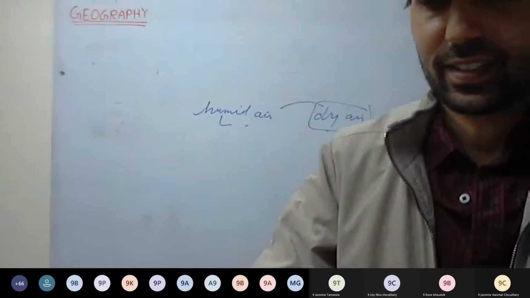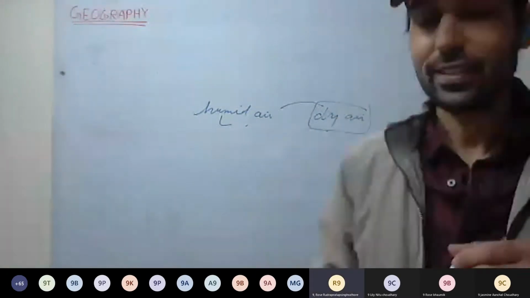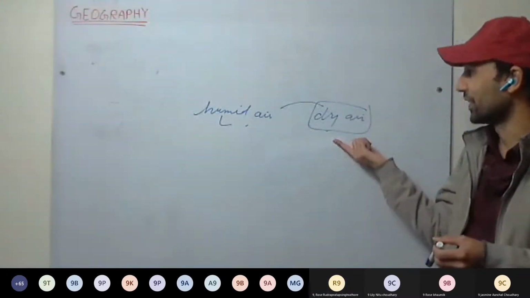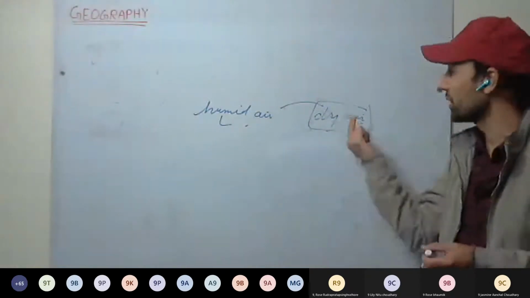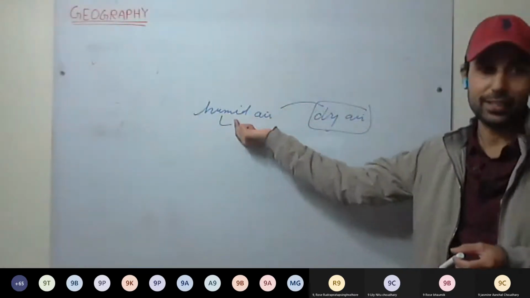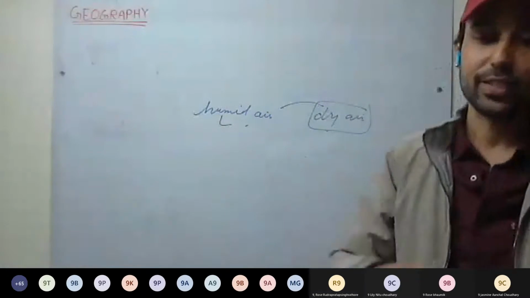Because dry air expands. So it's just the opposite of what you are saying. Dry air is more dense as compared to humid air, so it will exert more pressure as compared to humid air. Yes, sir. Okay.